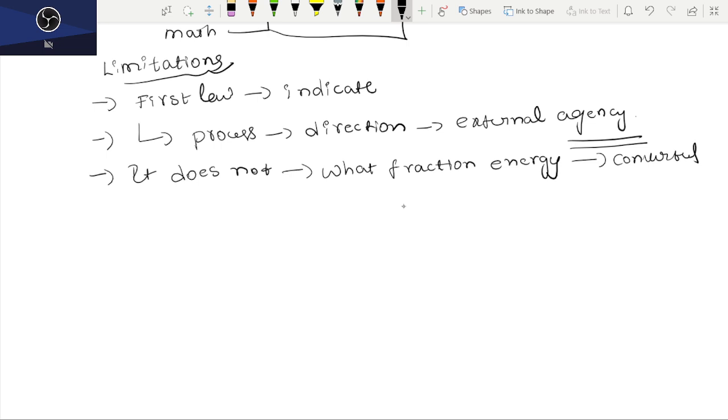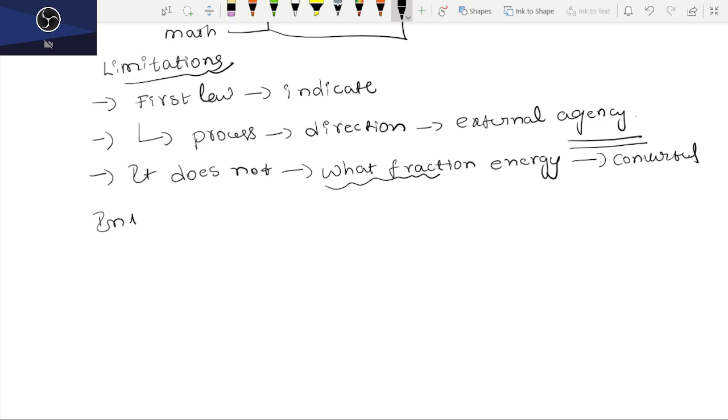As you know, it said in the beginning that one form of energy is converted into another form, but what fraction of energy is converted cannot be explained by the first law of thermodynamics.